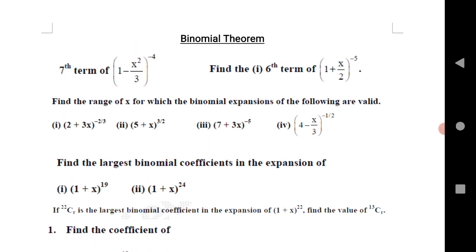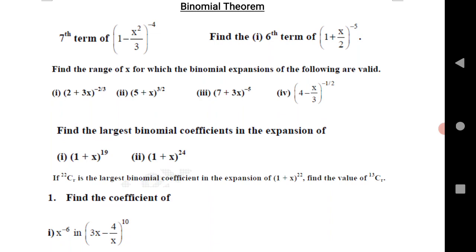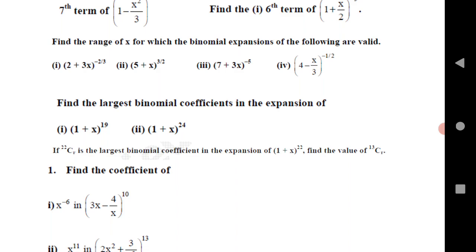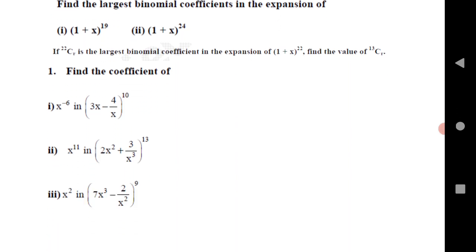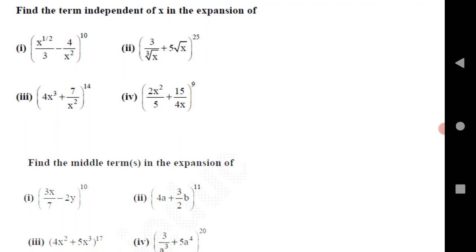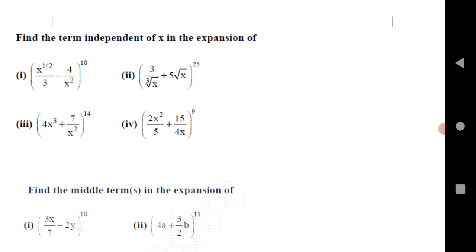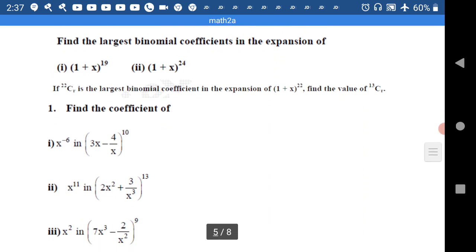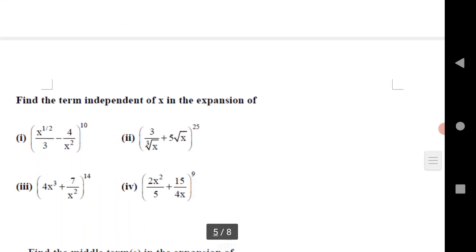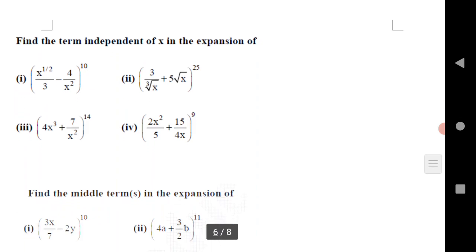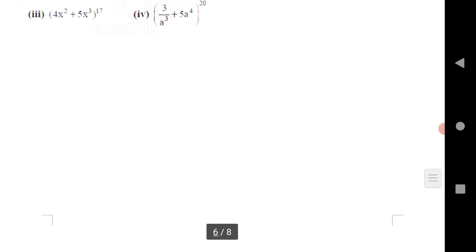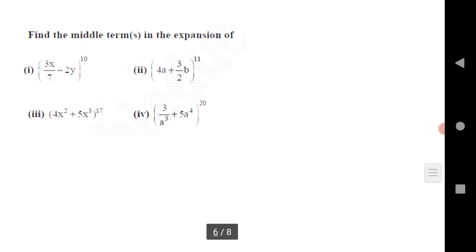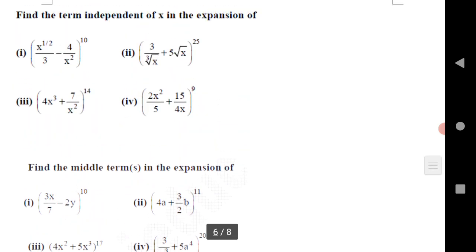The 7th term and 6th term are given, and the valid and invalid ranges are also given. Largest binomial coefficient of the expansion is given. Find the coefficients by using this. Next is independent of x in the expansion. The first one was the largest binomial coefficient and the coefficients of this, and next is independent of x in the expansion. Middle term is a very important question. These are very important. Practice these questions, they will definitely give you good marks in your exam.